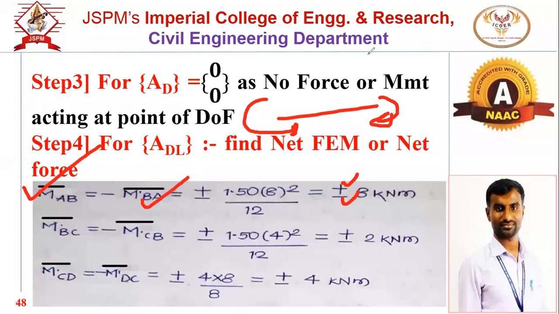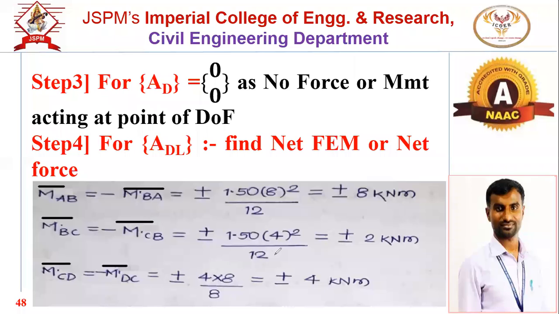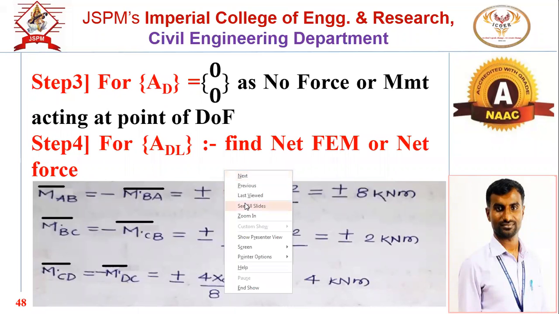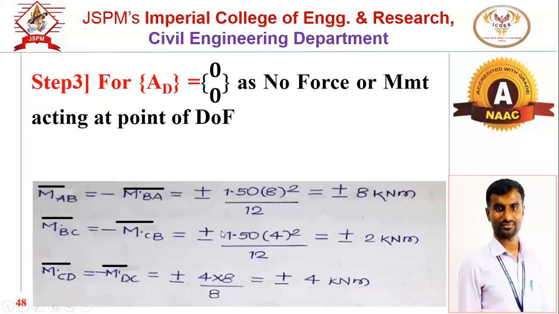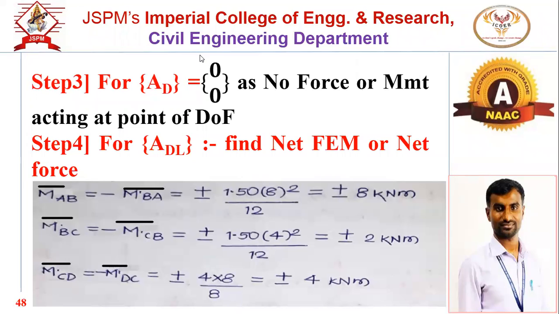Okay, and for the next CD span, the loading is what? Central point load. So that's why WL by 8, isn't it? Central point load is there, so WL by 8. So these are the fixed end moments due to the external loading condition. This is the first point.